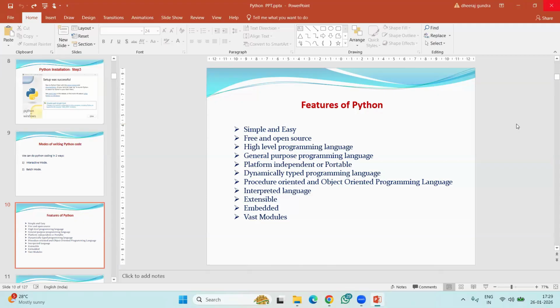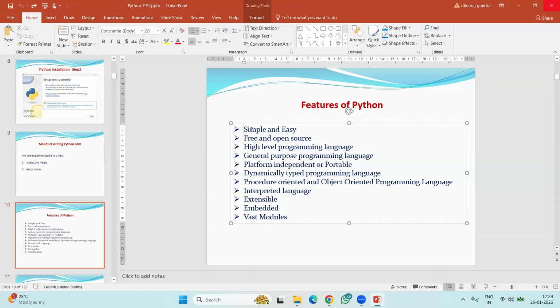Suppose, if you see, these are some of the important features: Python is simple and easy, Python is free and open source, Python is a high level programming language, Python is a general purpose programming language, Python is platform independent or portable, and Python is a dynamically typed programming language. Next, Python is procedure oriented and also an object oriented programming language. Python is an interpreted language. Python is extensible, Python is embedded, and Python offers many or vast modules. So these are the features.